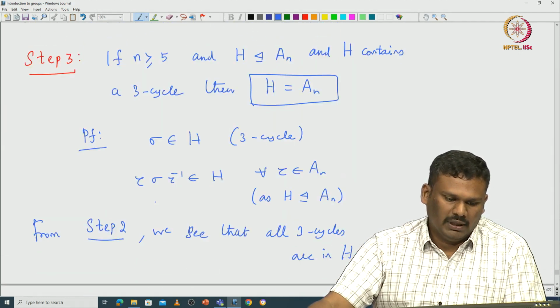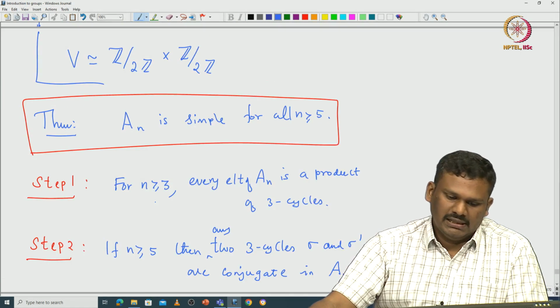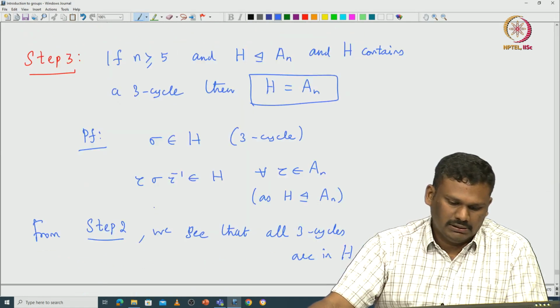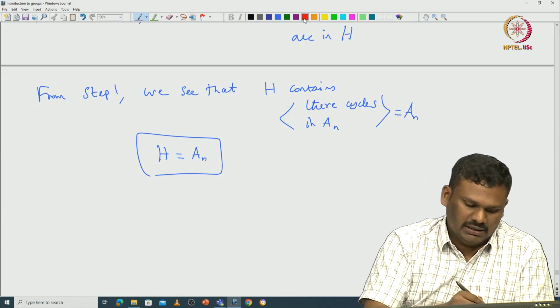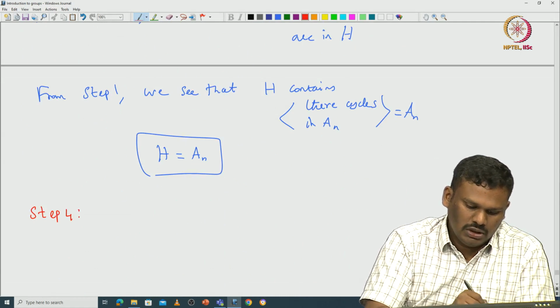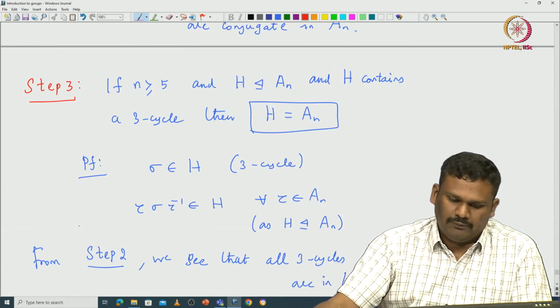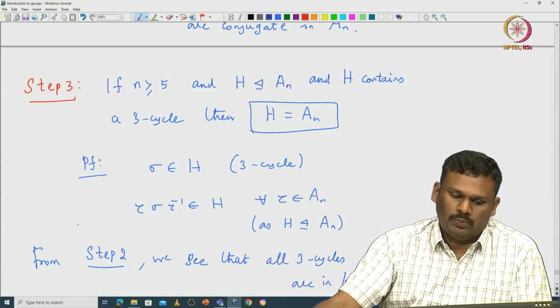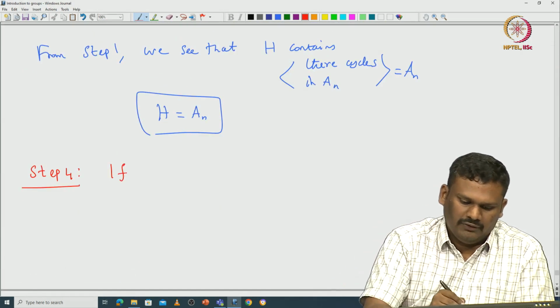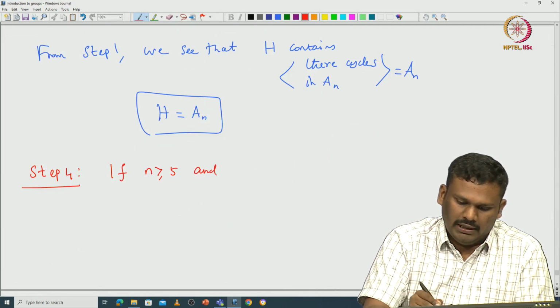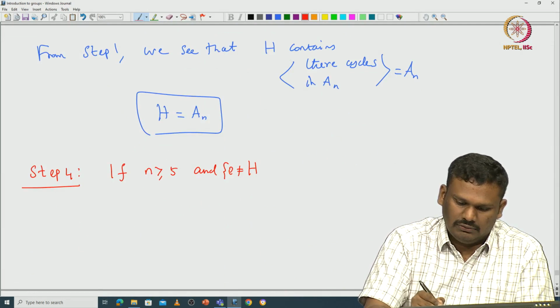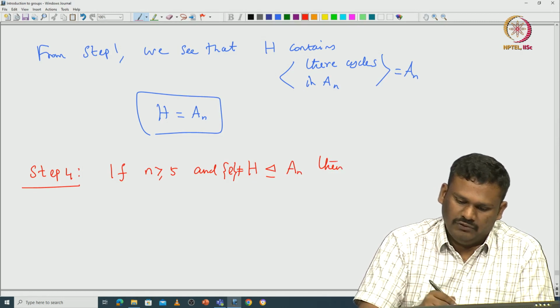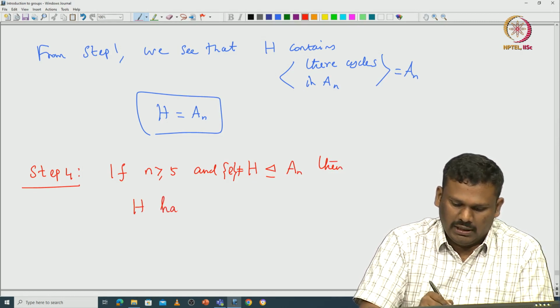So, in order to prove that A n is simple for all n greater than or equal to 5, we need to prove only step 4. So, what is step 4? Step 4 says that H contains a 3 cycle if H is a non-trivial normal subgroup in A n, with n greater than or equal to 5. So, we prove that H has a 3 cycle.